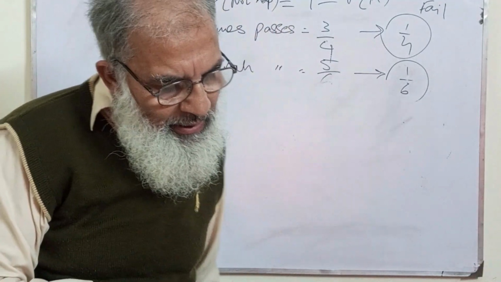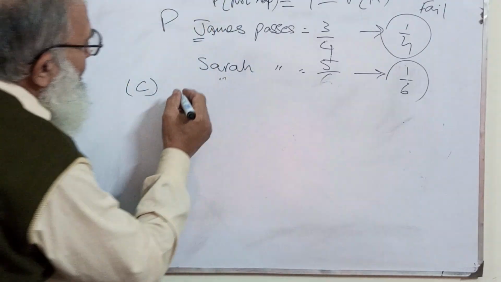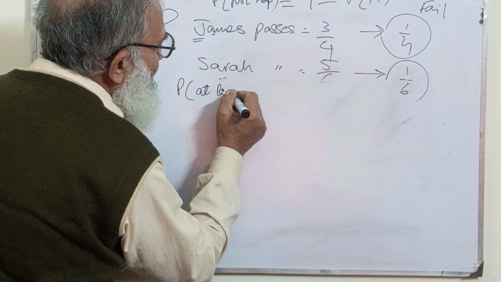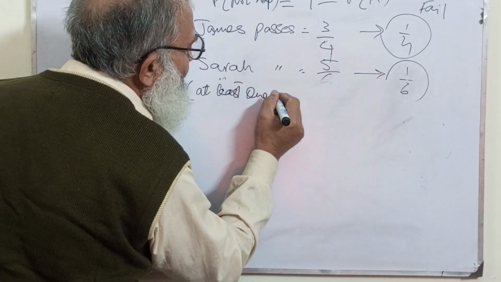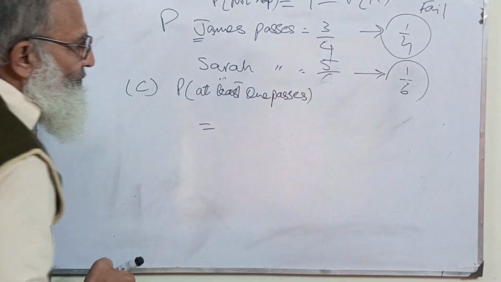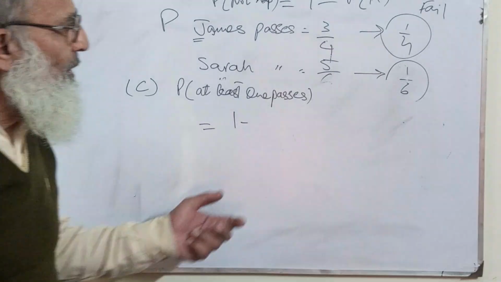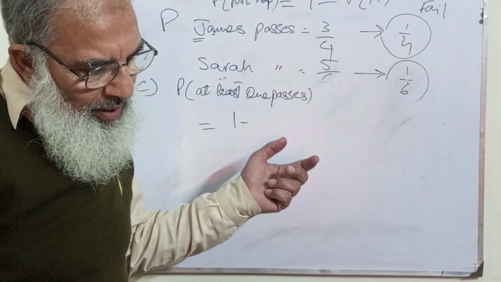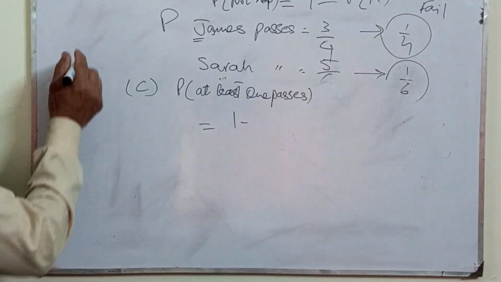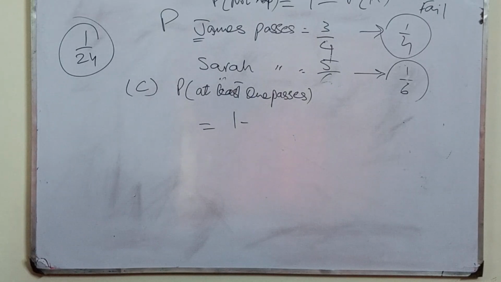At least one passes. So P of at least one passes is equal to 1 minus, the figure which we got.